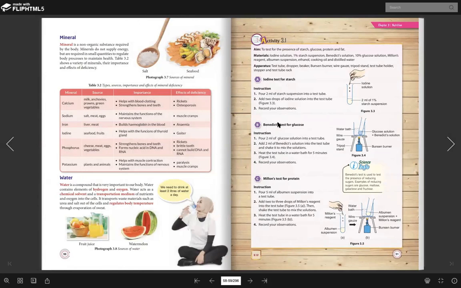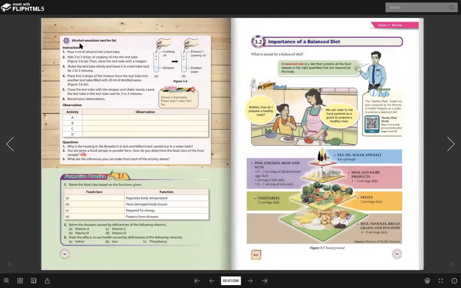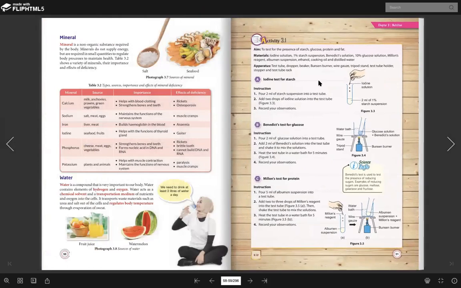First one, iodine test; second, Benedict test; third, Millon test. Okay, and then the last one, alcohol emulsion test. So what is the function of all these tests? It is to test the presence of the food. If we want to test the presence of starch, we can use the iodine test.